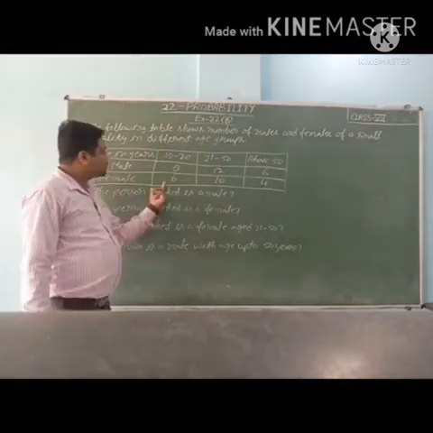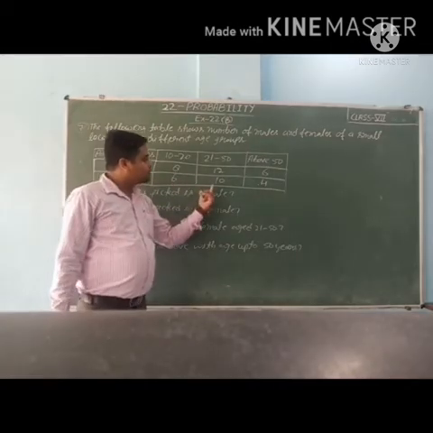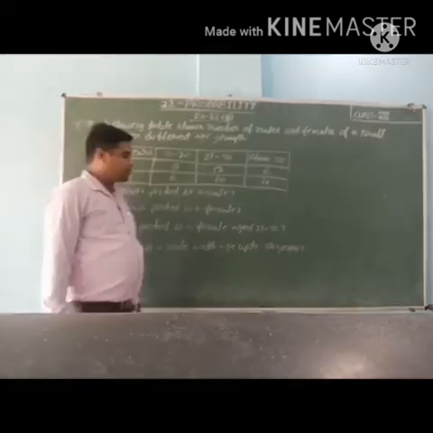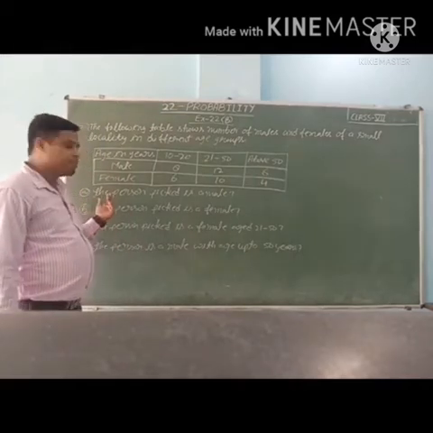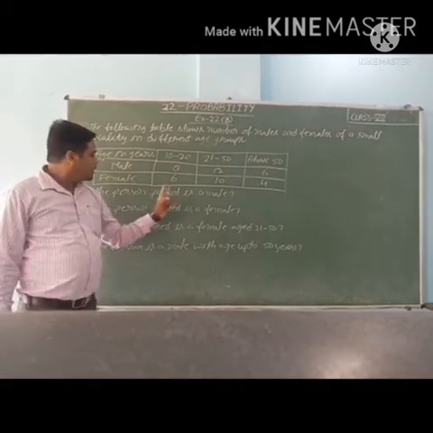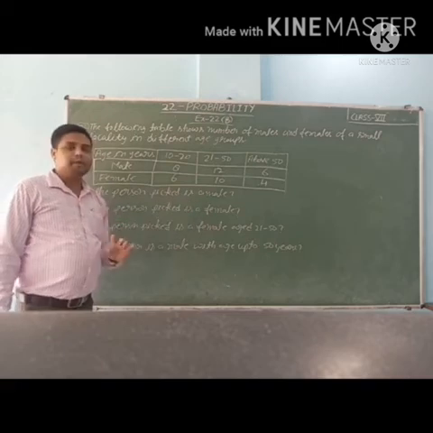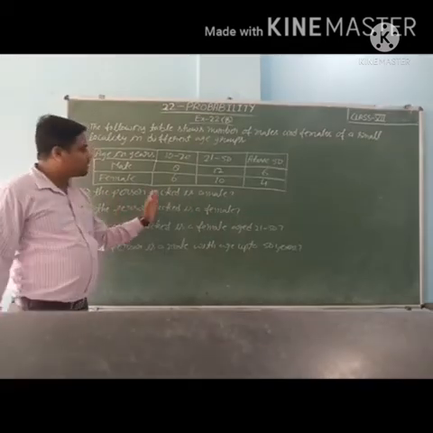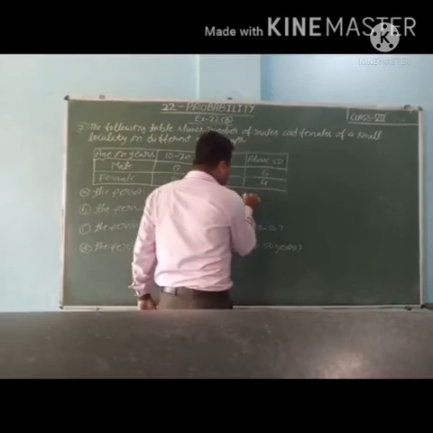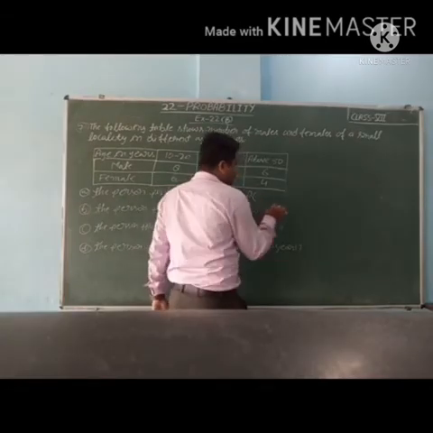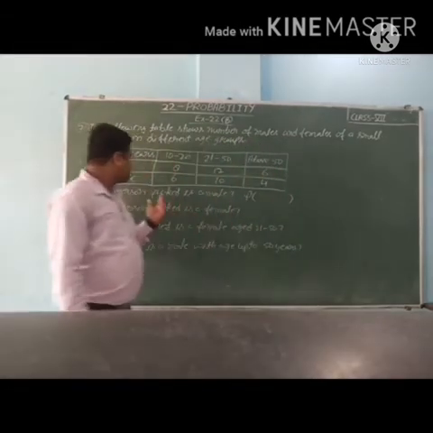Then females: 10 to 20 is 6, 21 to 50 is 10, above 50 is 4. So first we have to find the probability that the person picked is a male.